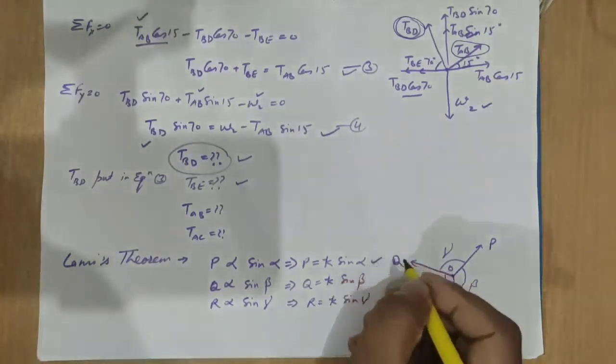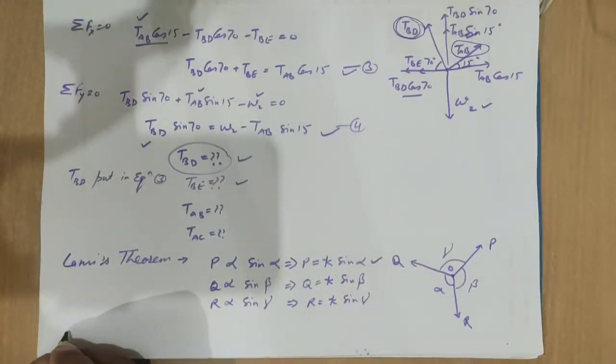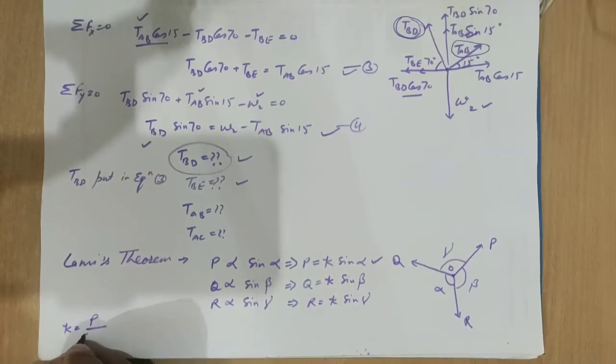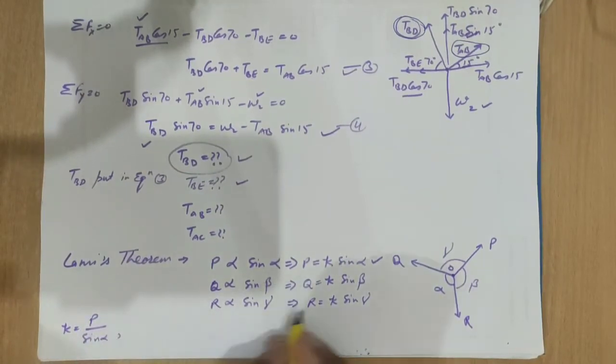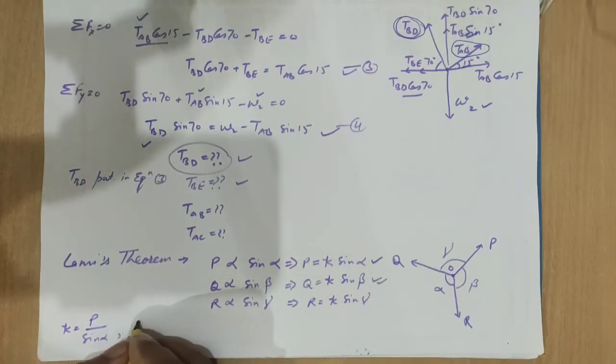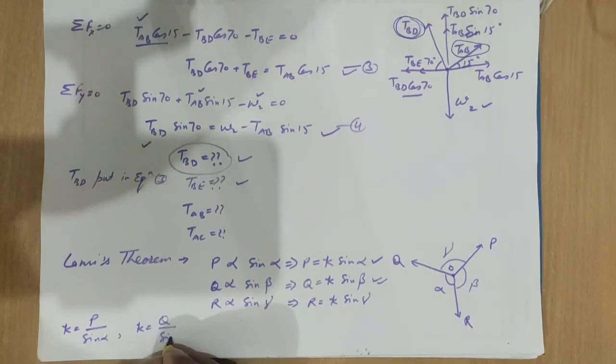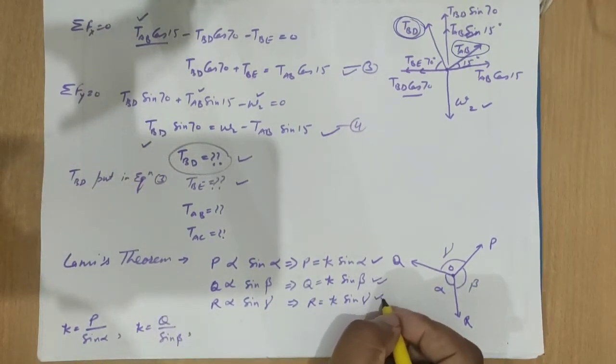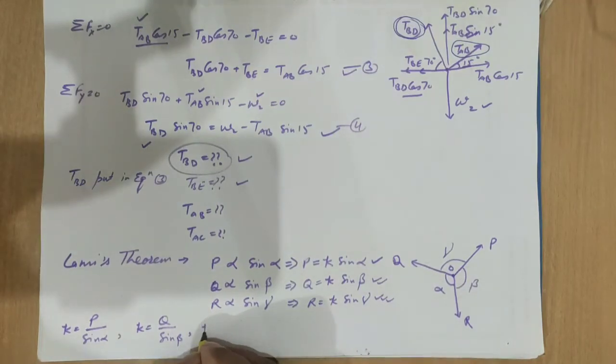So this we can write like this: small k is equal to P upon sine alpha. This we can also write like this: small k is equal to Q upon sine beta, and this we can also write like this: k is equal to R upon sine gamma.